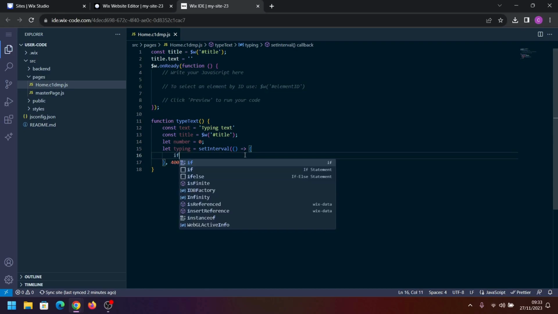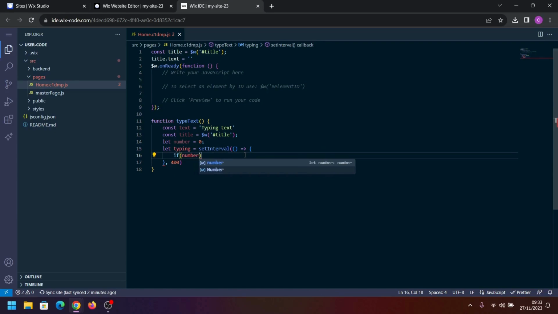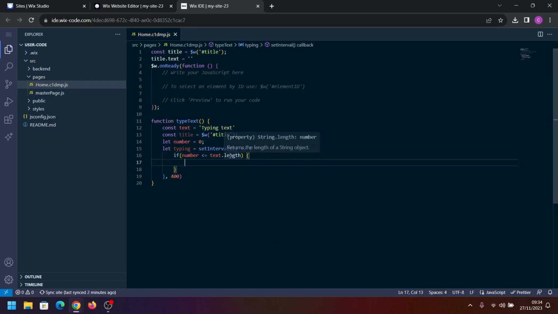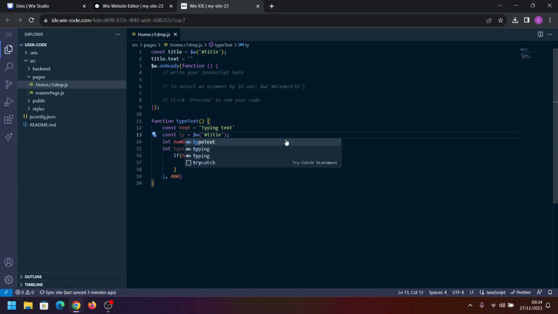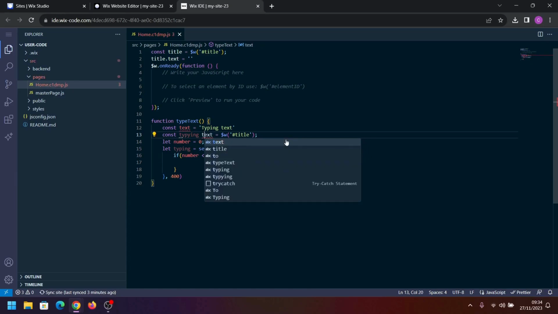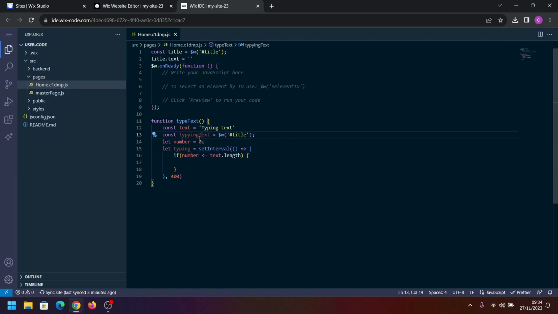So next we're going to use an if statement, and I'm going to put if number is less than or equal to text.length. We want it to update our text, so we're going to change that to typeInText. Helps if I spell it right.